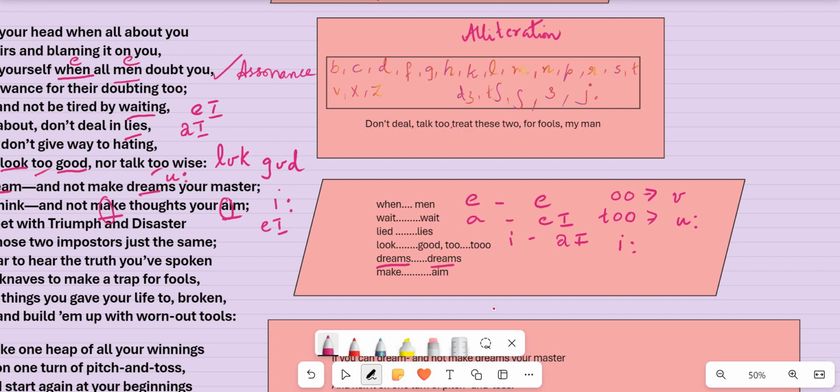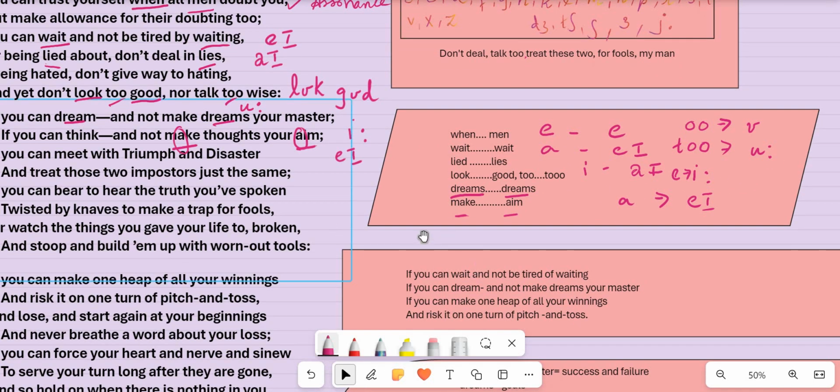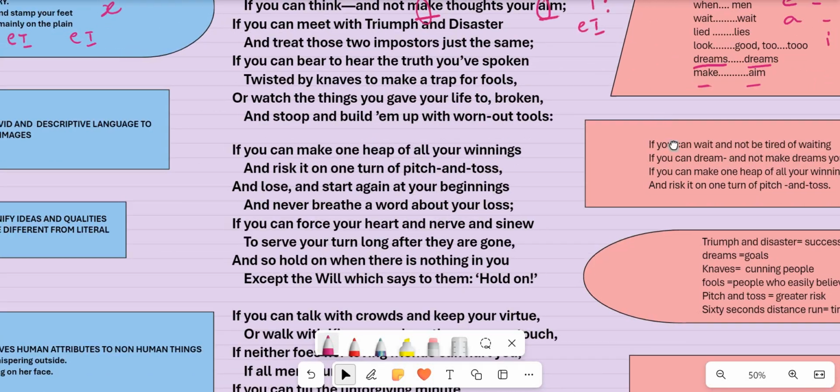Take dreams. Dream as such is written with long E and that is repeated in dreams twice, right? So there again letter E represents long E. Now make and aim, there you have letter A, but that stands for A. So always go for the vowels and the sounds that these vowels represent. It will be easy for you to find assonance, right?